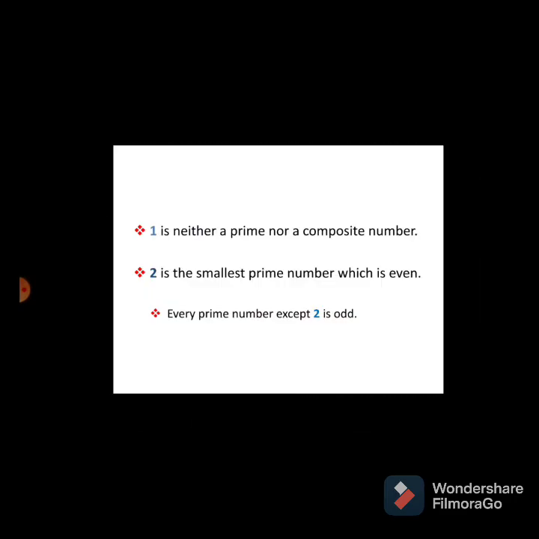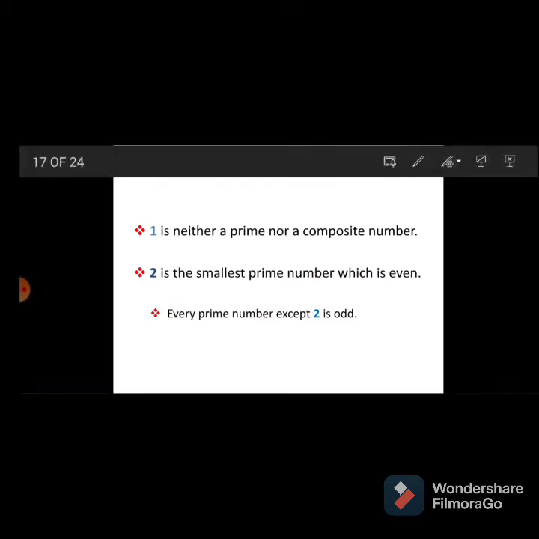Why is 1 neither crossed out nor encircled? Because 1 is neither a prime number nor a composite number. This question is also asked very often and is important. The next important sentence is: 2 is the smallest prime number which is even.